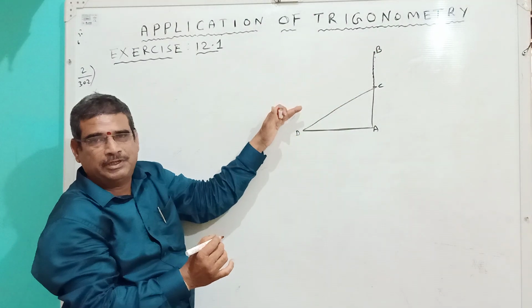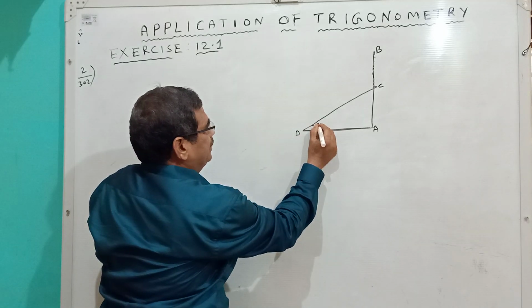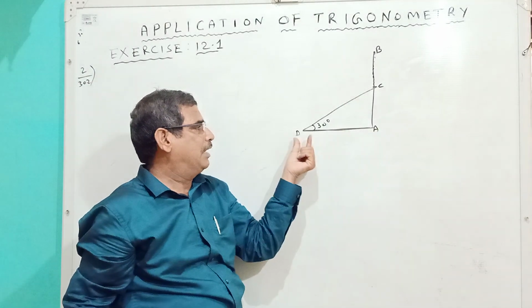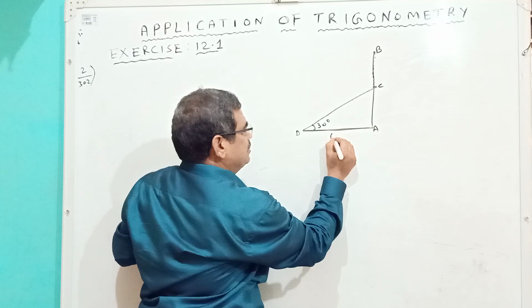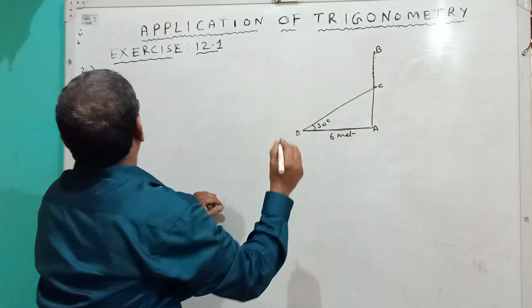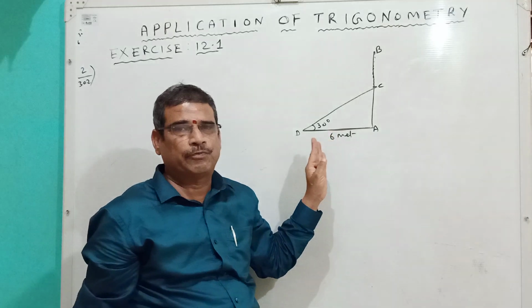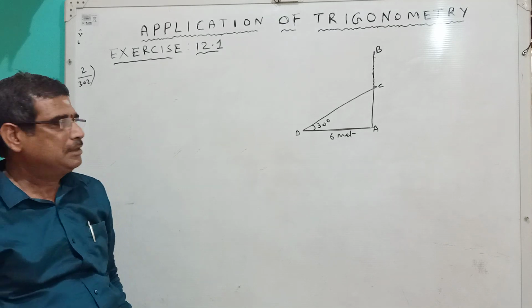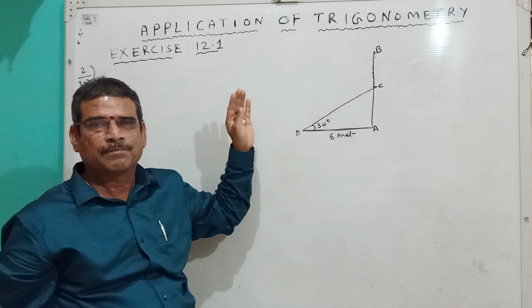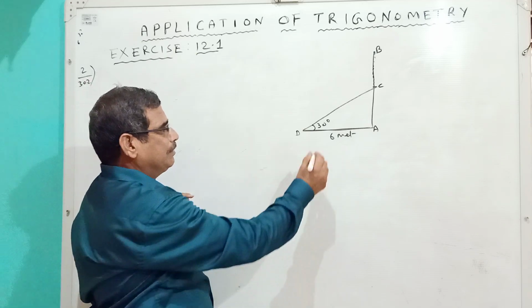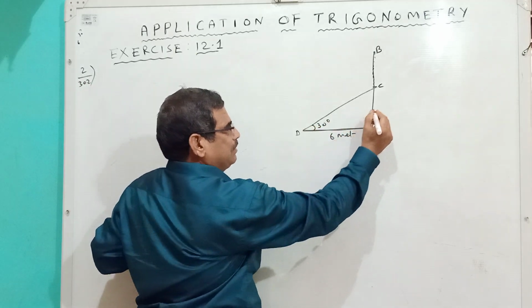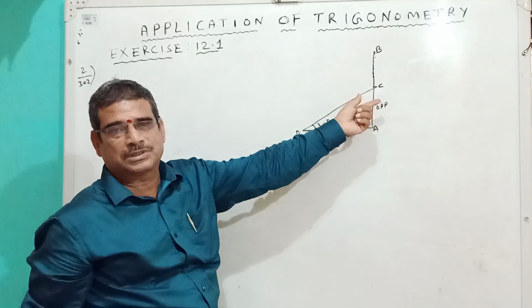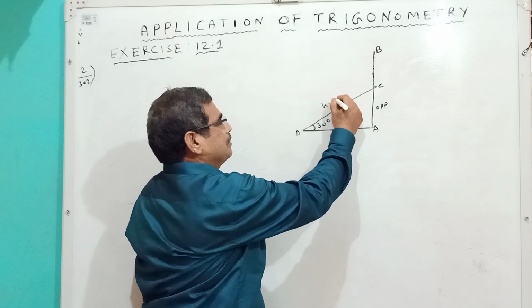The angle made by the tree with the ground is 30 degrees. And the distance between the foot of the tree and the broken part is 6 meters. Then we have to find the height of the tree before falling. So here a right angle triangle is formed as usual. This is the angle, this is adjacent, this is opposite, and this is hypotenuse.